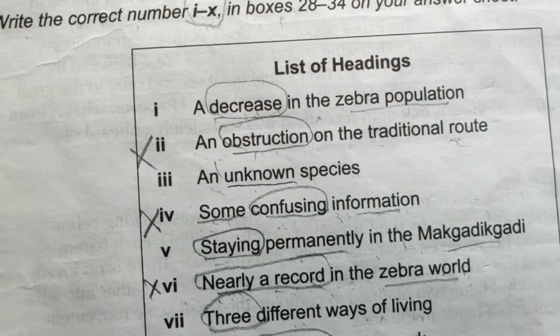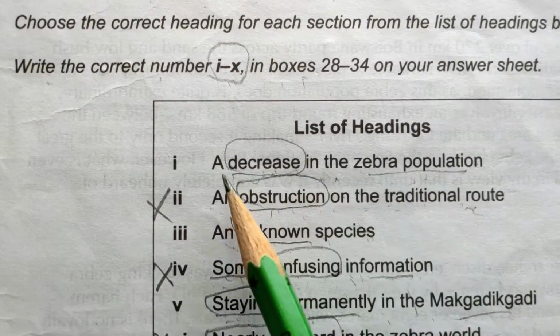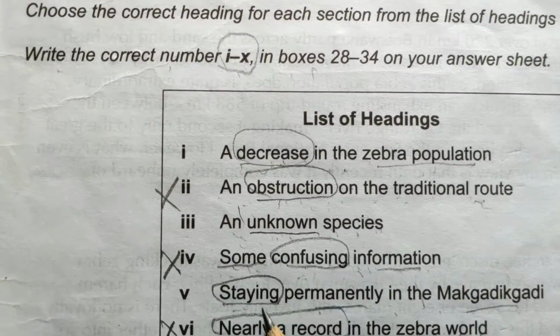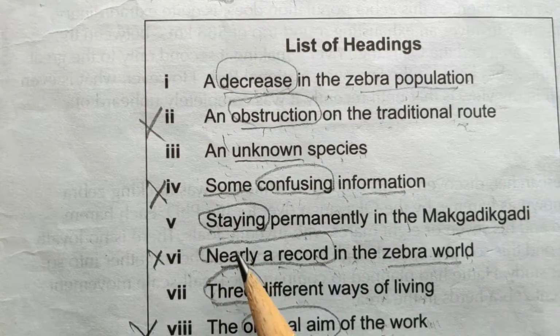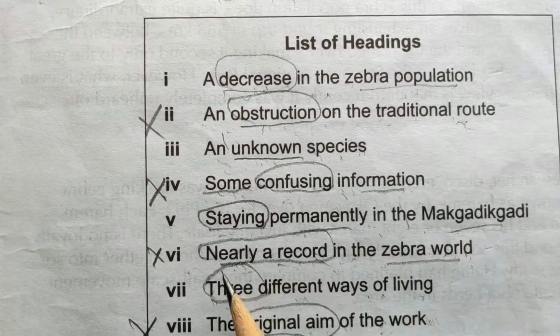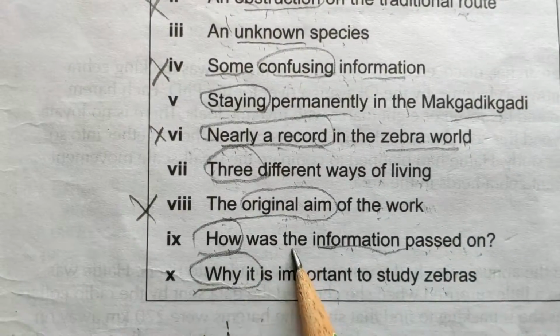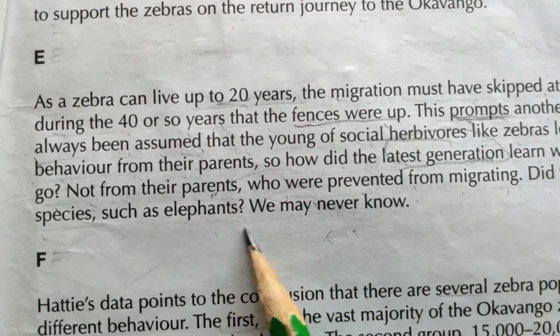For this, a decrease in the zebra population. Okay, no. An obstruction. Okay, unknown species. Some confusing. Okay, we have done it. Staying permanently. No. Okay, three different ways of living. No. How was the information passed on? Yes, how the information passed on, how the secrets passed on to the younger generation.